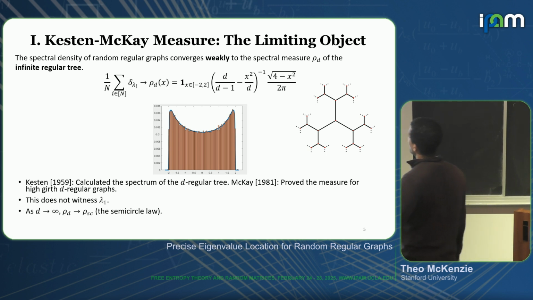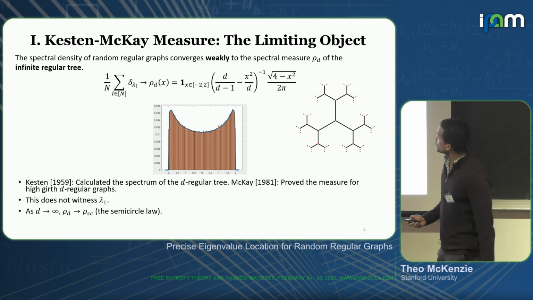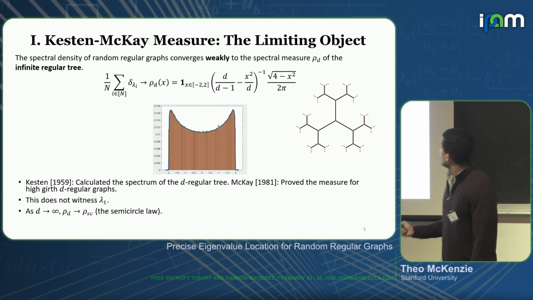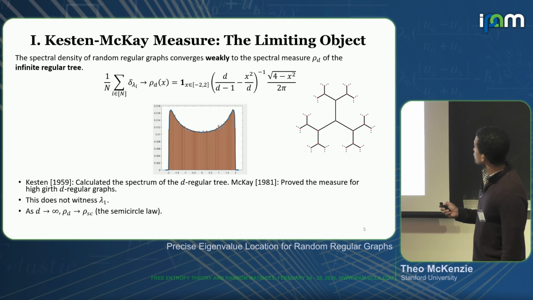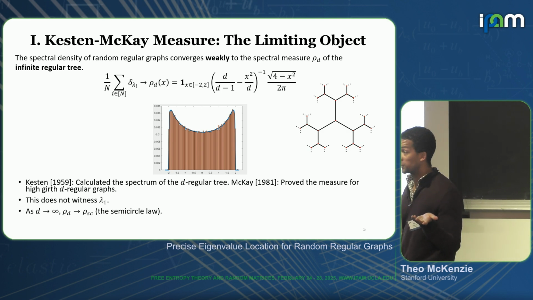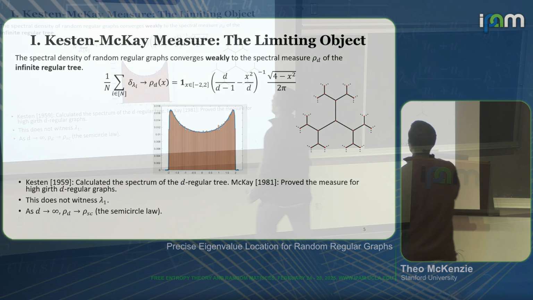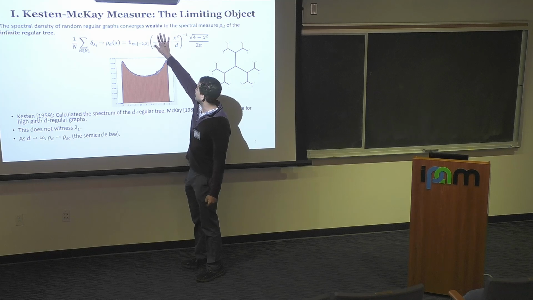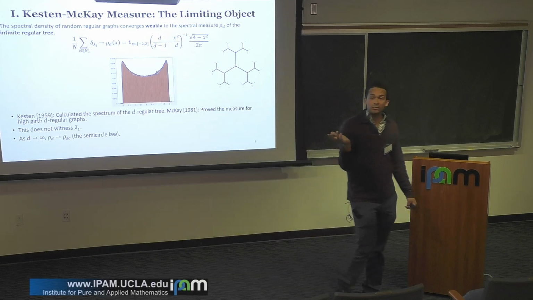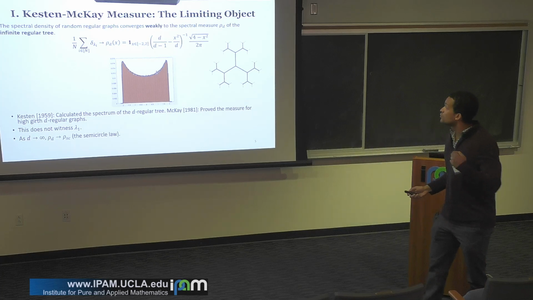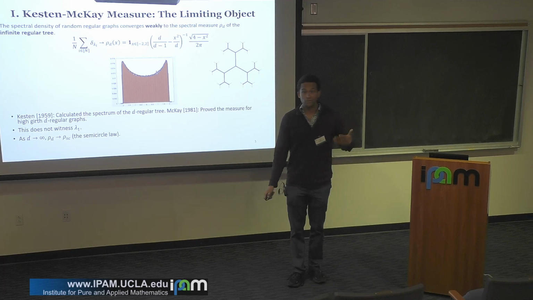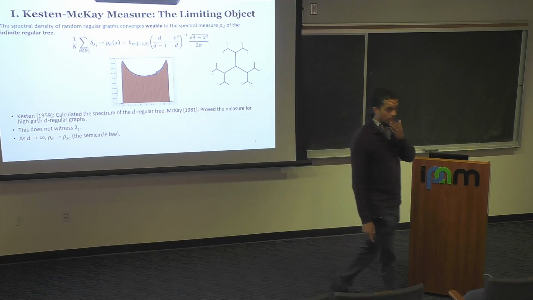The second thing that I want to note is that as d goes to infinity, this will converge to the semicircular law. So if I look at this formula here, d only contributes in the central part, and as d goes to infinity, this converges uniformly to 1. So for very large d, I can basically just erase this, and what I'm left with is the semicircular law. And the important thing to realize here is that there's an intrinsic relationship between the Kesten-McKay law and the semicircular law that we're going to utilize in our analysis.